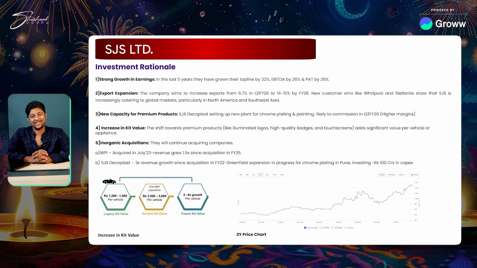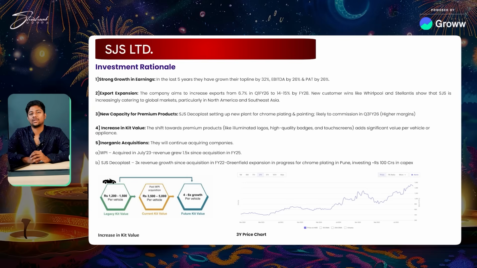This company is called SJS. Now, what is the rationale behind this? In the last 5 years, they have grown their top line by 32%, EBITDA by 26%, and PAT by 26%. So fundamentally, it is a grower. They have recently started doing a lot of exports. They plan to increase their exports from 6.7% in Q1 to almost 15% by FY28, right? Very good management. New customer wins keep coming, like Whirlpool and Stellantis.